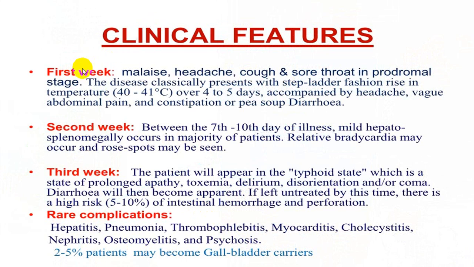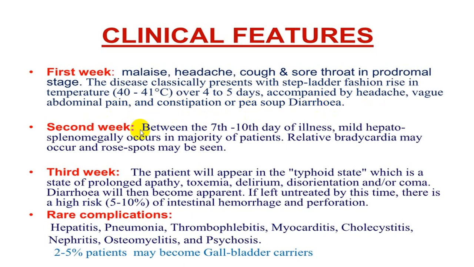So clinical picture wise, you can divide into first week, second week, third week, and rare complications. This is in summary, and then we have a lot of slides which we'll be going through. So in the first week, usually the person will come to you with malaise, headache, cough, sore throat in a prodromal stage. And here the person will start having a step ladder type of rising temperature over a period of 4 to 5 days, which is accompanied very frequently by headache, abdominal pain, constipation or diarrhea, and that diarrhea is usually described as pea soup diarrhea.